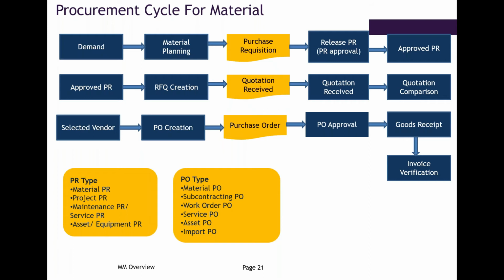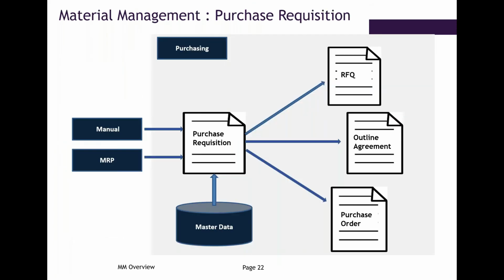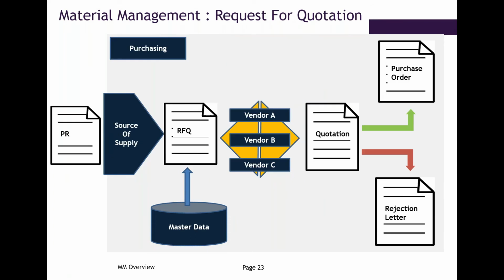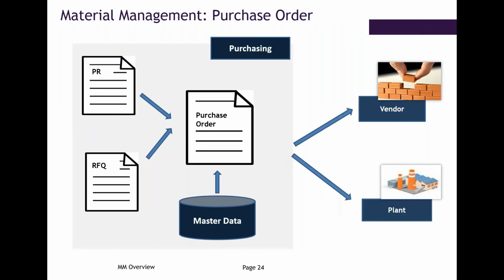The second is the procure to pay cycle. So RFQs. Once we receive the purchase requisition for a material, if the material is being procured for the first time, then the buyers, or what we call the purchasing team, will approach the market for vendors to provide quotations. Once we receive the quotations, we will maintain them in SAP and we provide the purchase order to the best vendor.